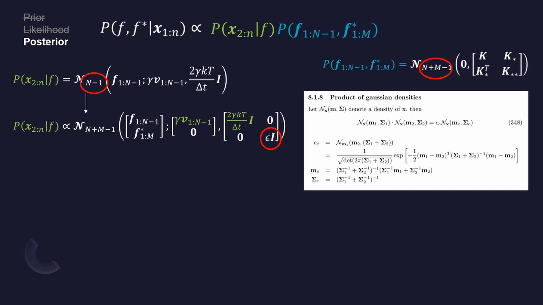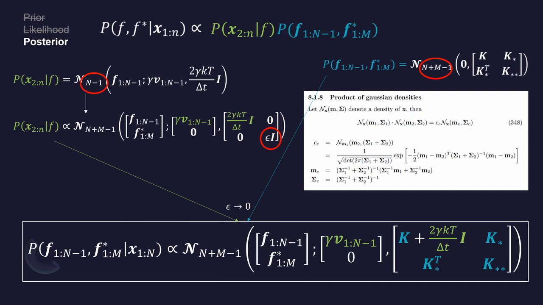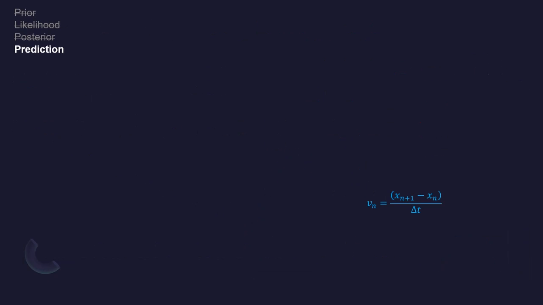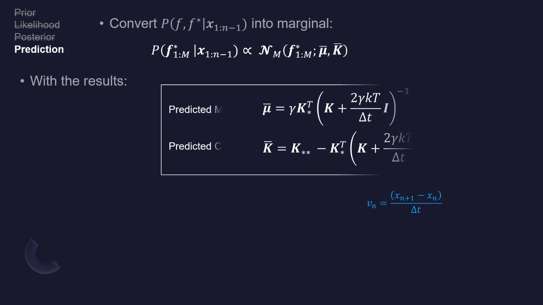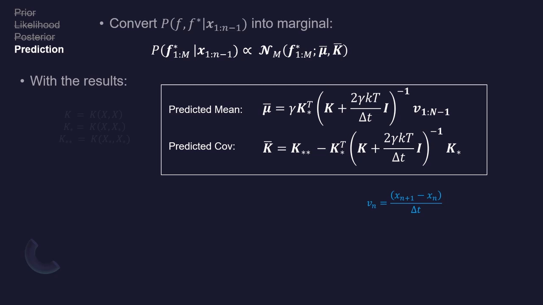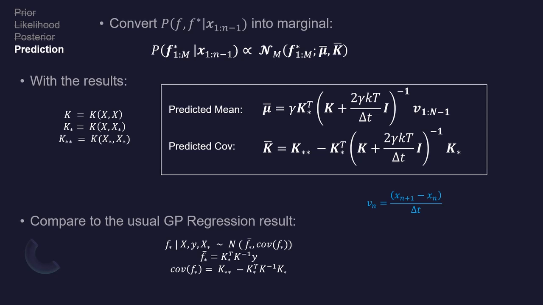Next, we can perform this product of two Gaussians using 8.1.8 of the matrix cookbook and properties of the block matrices. After this, we need to take the limit as epsilon goes to 0. This gives us at last the conditional posterior prediction distribution. Finally, we can marginalize this conditional we just obtained to give us our predicted mean and covariance, with these kernels defined the usual way. However, the rather familiar form of this solution is misleading.